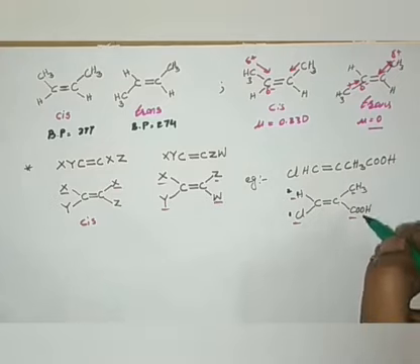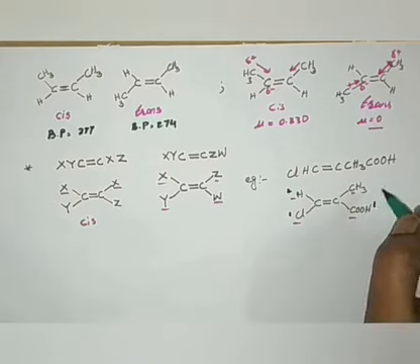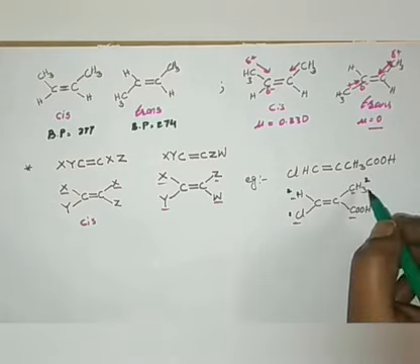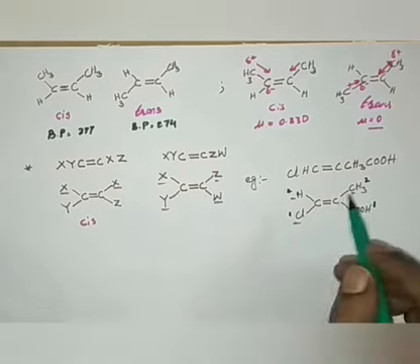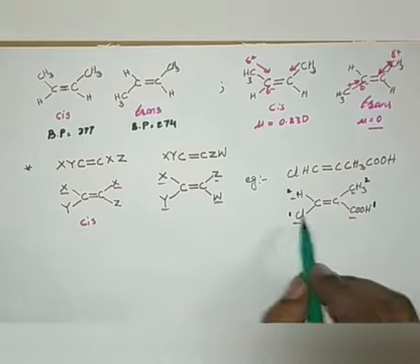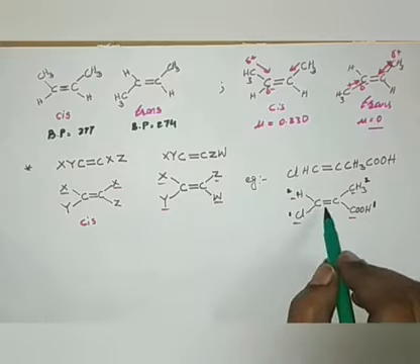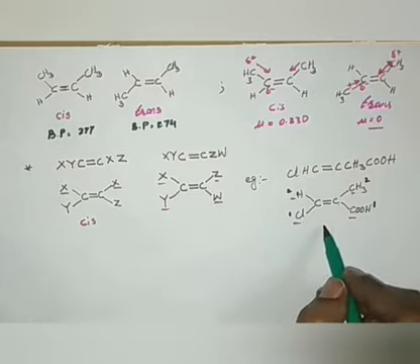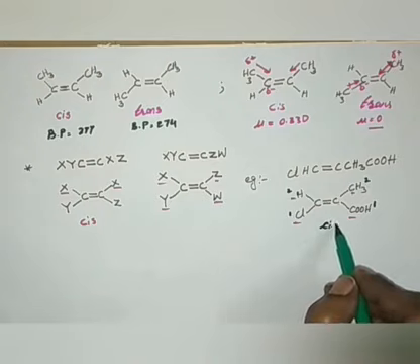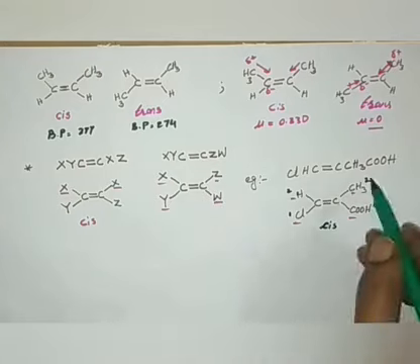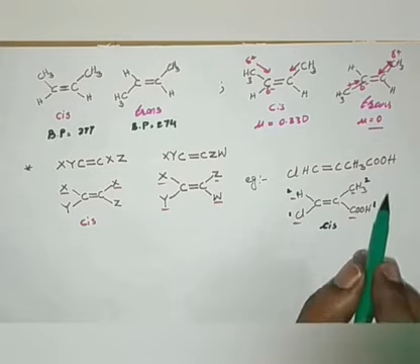And here, carboxylic acid will have more molecular mass than methyl. Methyl is only 15, right? Now, if the two atoms with the same number, that is 1 and 1, come on the same side of the double bond, then this is called cis. If they come on the opposite side, then it is called trans.